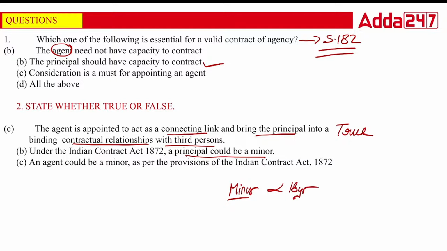Under Indian law, the principal could be a minor. That is absolutely false. The agent could be a minor as per the Indian Contract Act. As per the Indian Contract Act, an agent can be a minor.